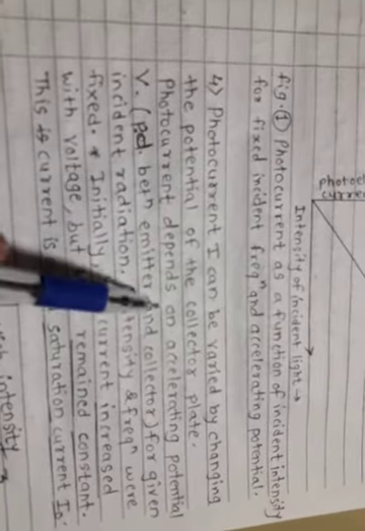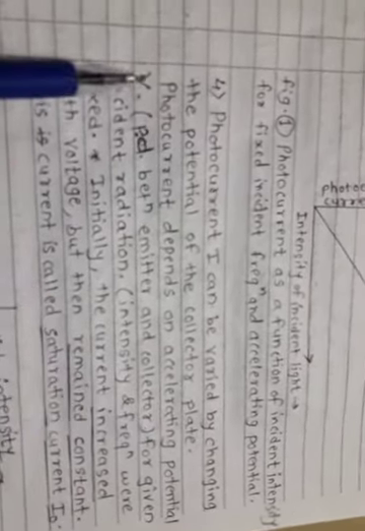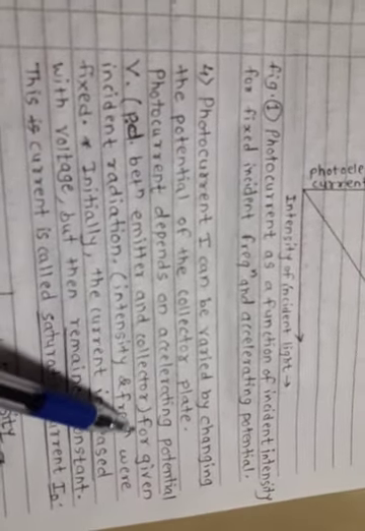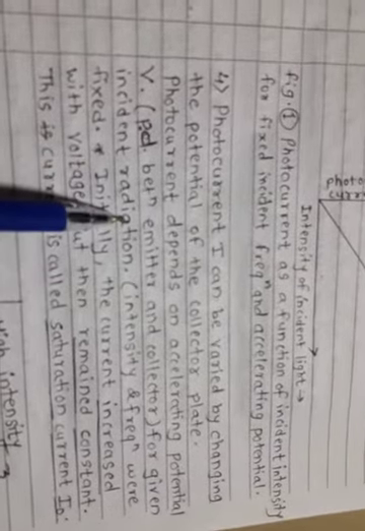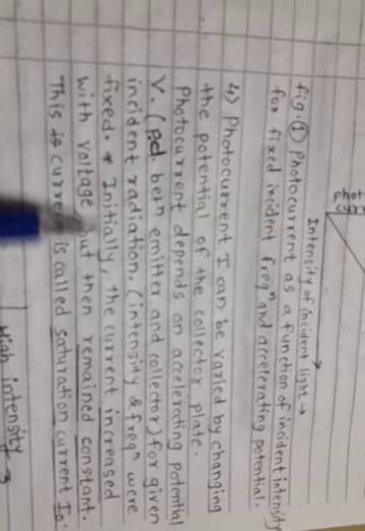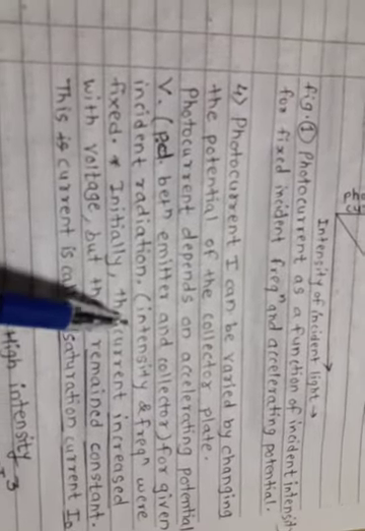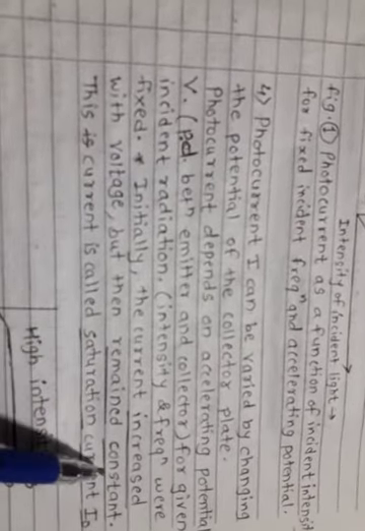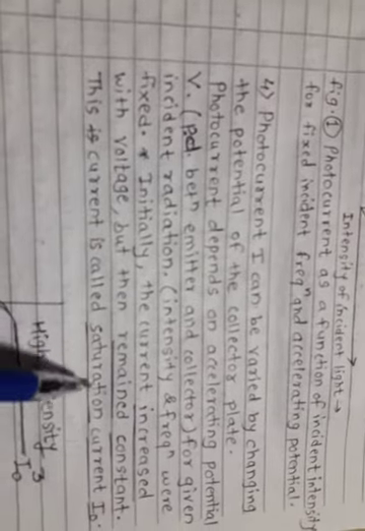Number 4. Photocurrent I can be varied by changing the potential of the collector plate. Photocurrent depends on accelerating potential V between emitter and collector for given incident radiation. In brackets, intensity and frequency were fixed. Initially, the current increased with voltage but then remains constant. This current is called saturation current I0.